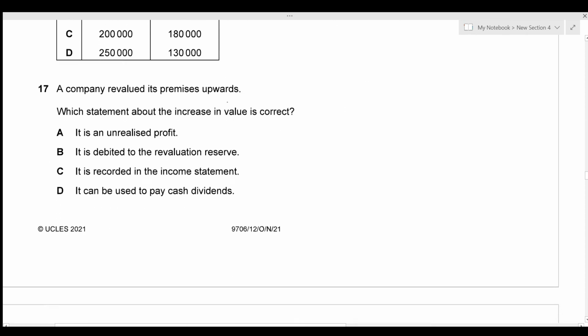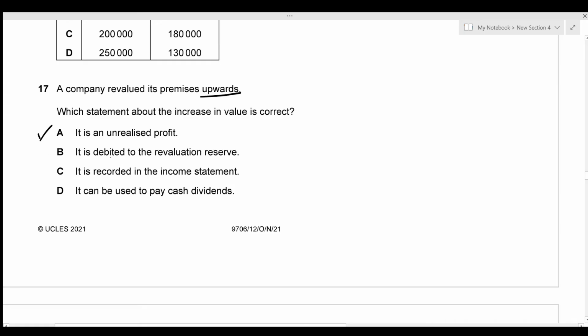A company revalued its premises upwards. Which statement about the increase in value is correct? The first one is that it is an unrealized profit. This is absolutely true. Whenever any premises or any non-current assets are revalued upwards, it is because there is an involvement of an unrealized profit.